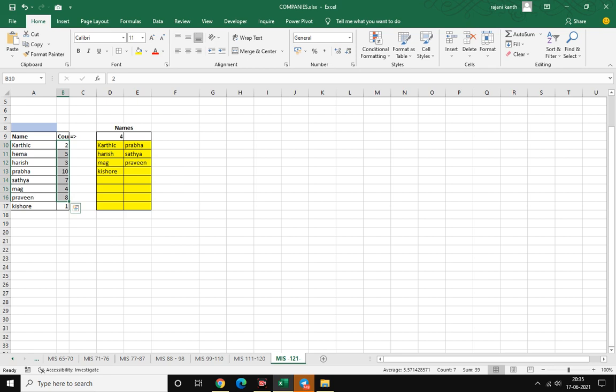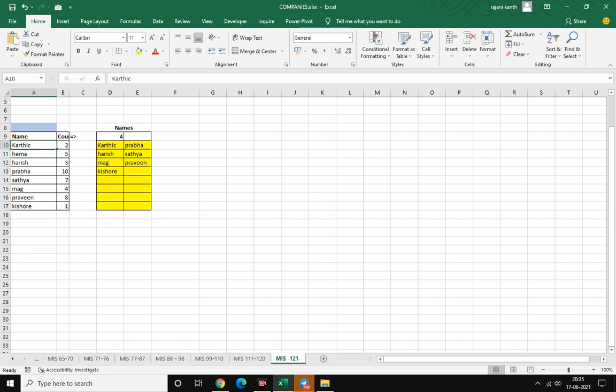Like this. Karthik is not less than 5, but it will also show here if it is less than or equal to 5. Hema will also come, but Hema is not there, so it is neither less than nor greater than. There are 1 2 3 4 5 6 7 8 names.